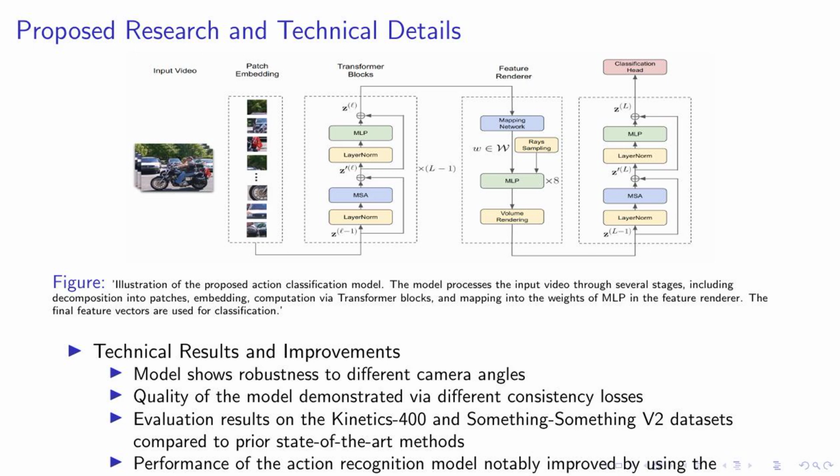We've compared our model's evaluation results on the Kinetics 400 and Something-Something V2 datasets to prior state-of-the-art methods. The results were impressive, with our model outperforming others. Specifically, our model achieved a Top-1 accuracy of 83.49% and a Top-5 accuracy of 96.17% on the Kinetics 400 dataset. On the Something-Something V2 dataset, our model achieved a Top-1 accuracy of 70.74%, which is 1.14% higher than our base